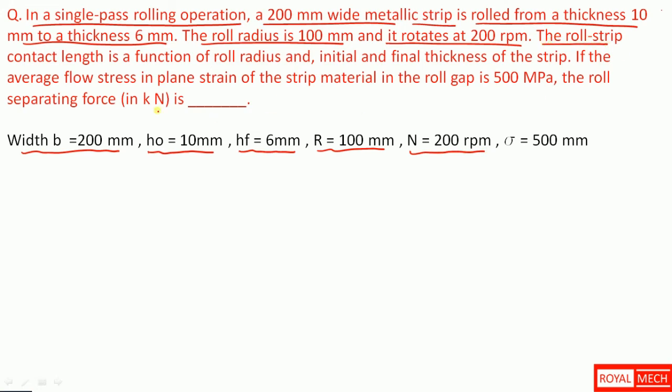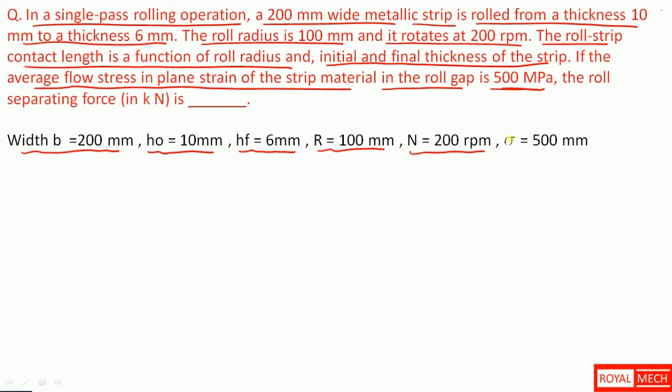The roll strip contact length is a function of roll radius and initial and final thickness of the strip. If the average flow stress in plane strain of the strip material in the roll gap is 500 megapascal, the roll separating force in kilonewton is. So we need to find the roll separating force F.